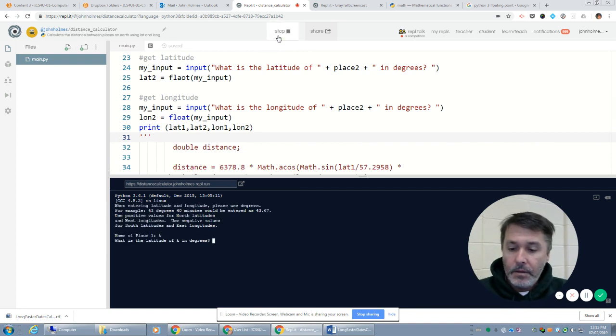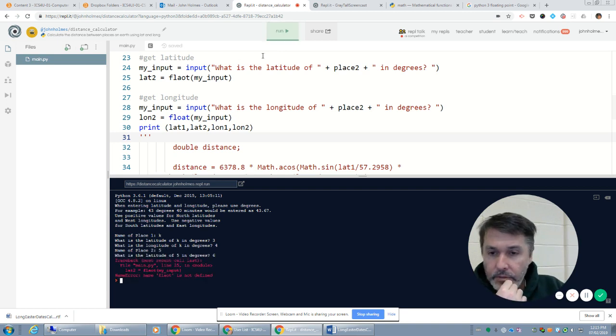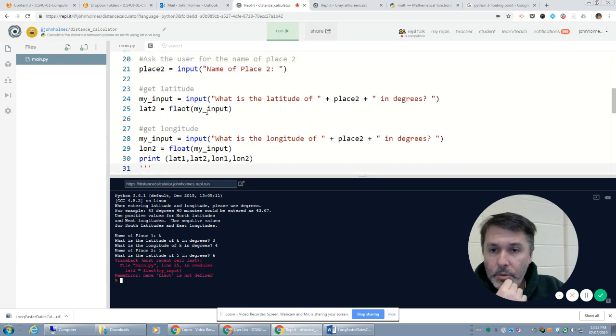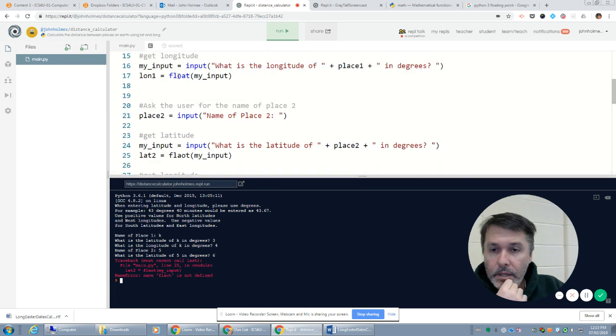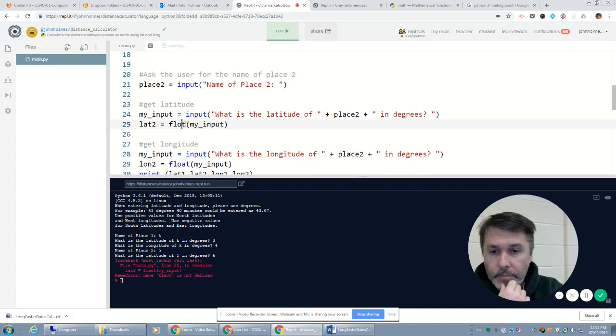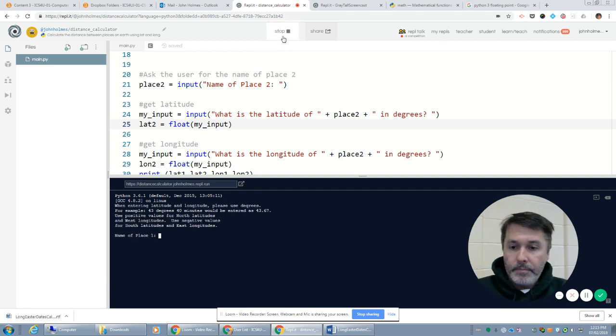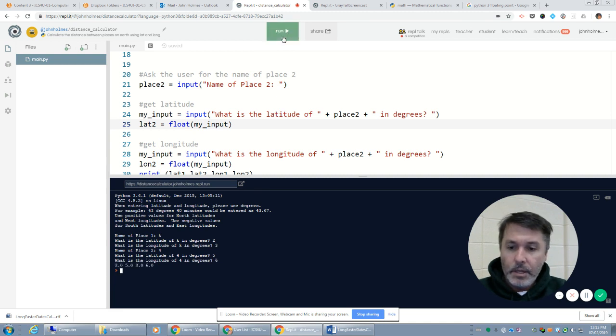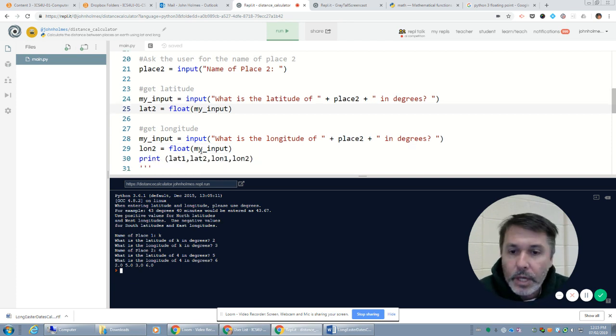Name, K, 3, 4, 5, and 6. Error, float is not defined. I spelled flout as opposed to float. Note that reserved words within Python are blue in this editor, so that should have been an indicator to me. Run it again. K, 2, 3, 4, 5. Whoops, the name of place 2 is a 4. That's okay. And 2, 5, 3, and 6. So my code is working.